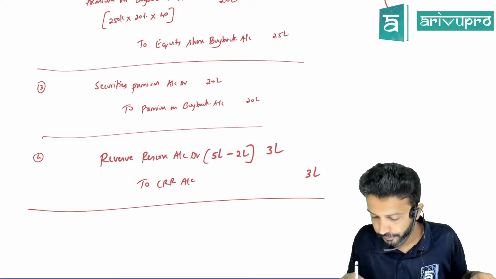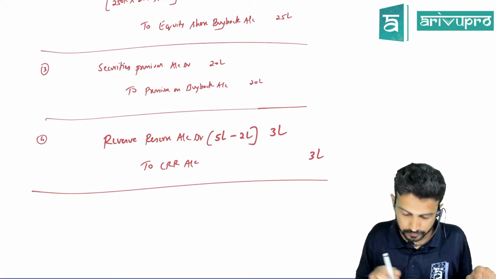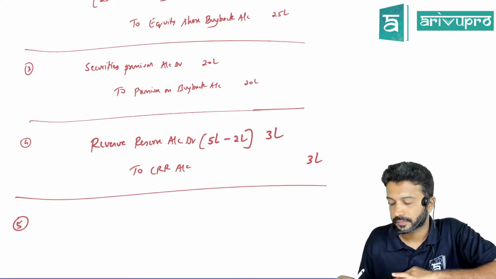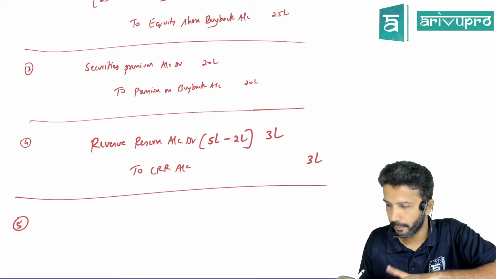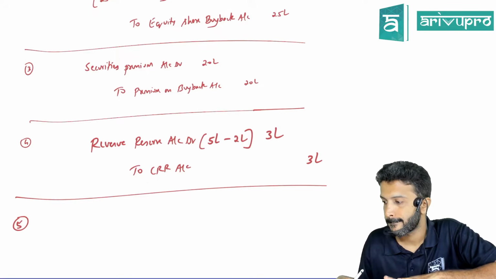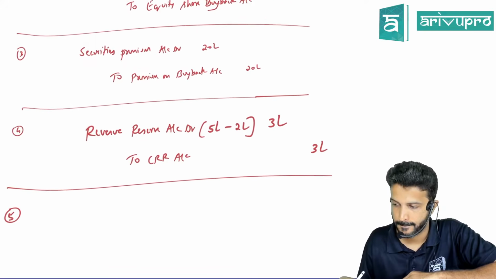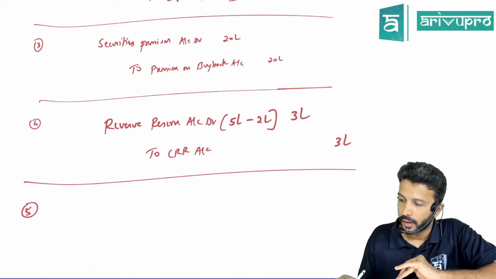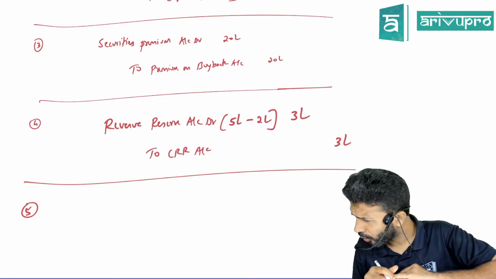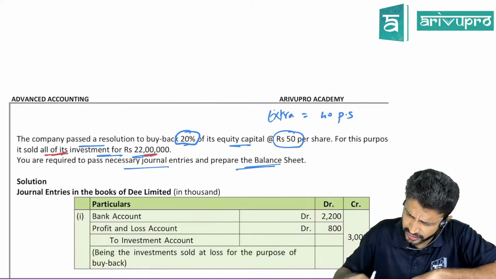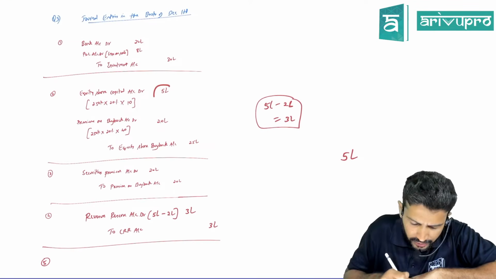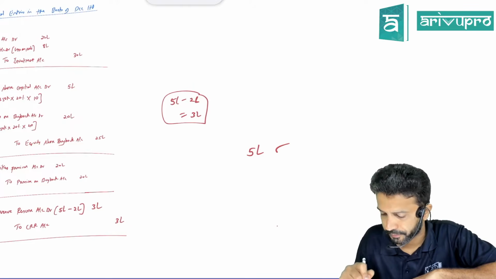Now, someone said I didn't get it. Can I move on, Gautami? Okay, you didn't understand. What is the problem? Here, simple, no. Equity share capital is reduced by 5 lakh, have you got that?